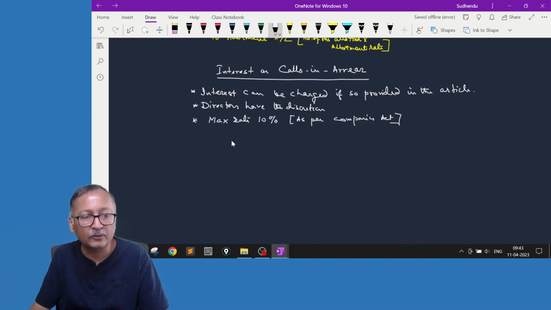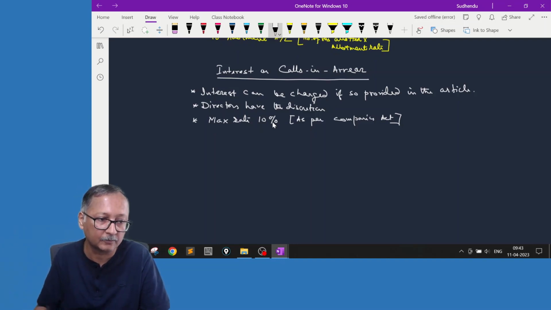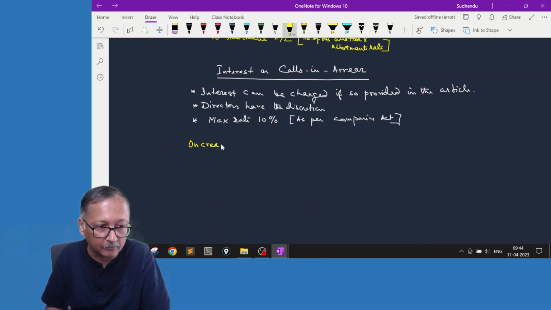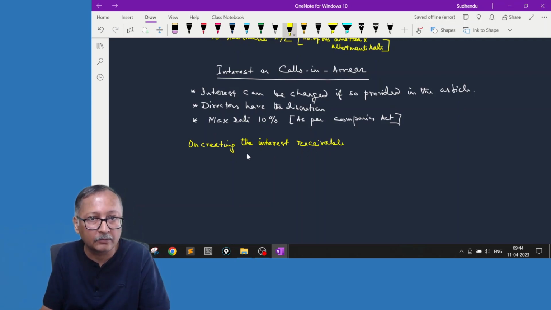So now we are getting into the accounting part. So how do we make the entry? When there is an interest charge, it will be charged from whom? It will be charged from the shareholders. So on creating the interest receivable, first you will create the receivable, then only you can demand it.